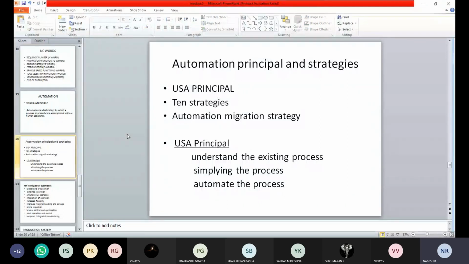Understanding the existing process, simplifying the process, and automating the process. So what are we going to get with respect to the first point? Understanding the process. What is that? What we are about to produce and the process of production. Okay, the process of production.